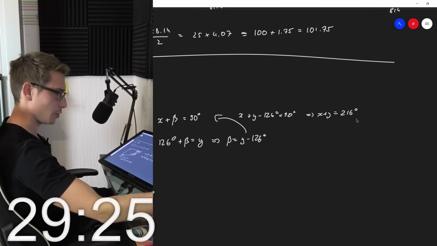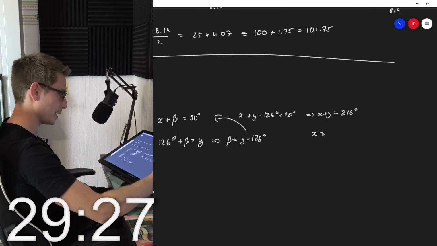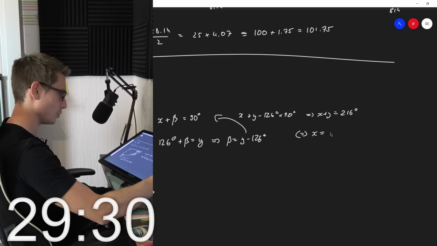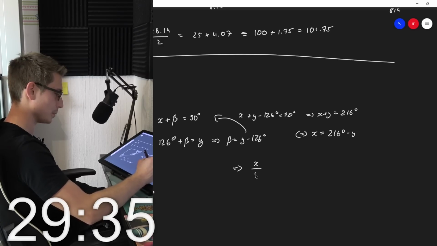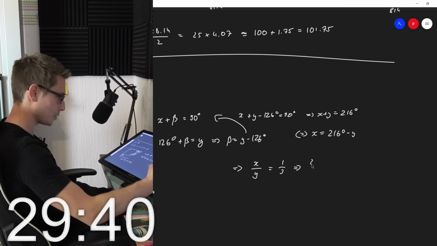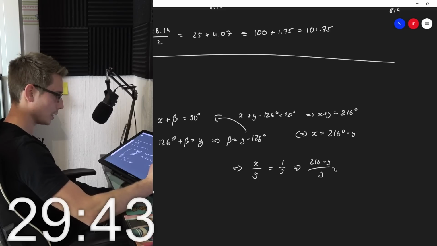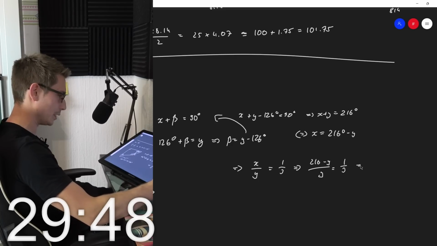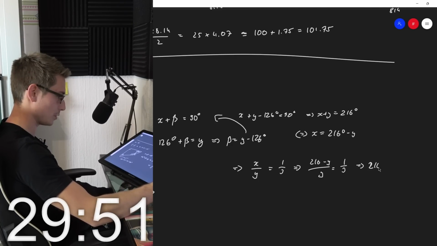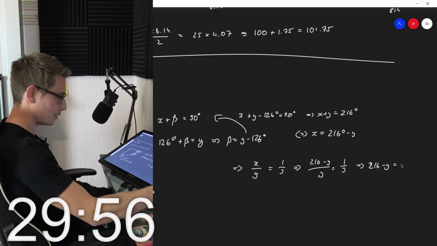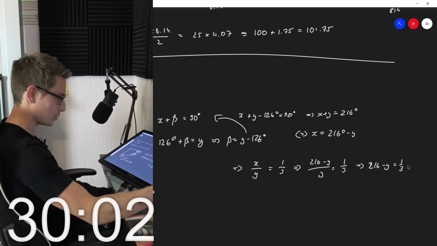So meaning we can solve, yeah, meaning x is equal to 216 degrees minus y, meaning if we got x divided by y is equal to 1/3, that means that 216 minus y divided by y is equal to 1/3, meaning we got, oh goodness, 216 minus y is equal to 1/3 y.